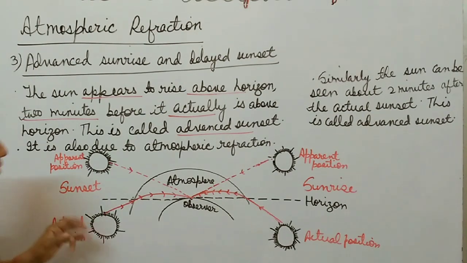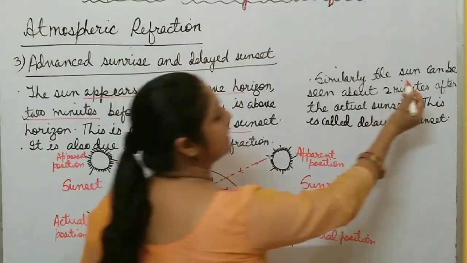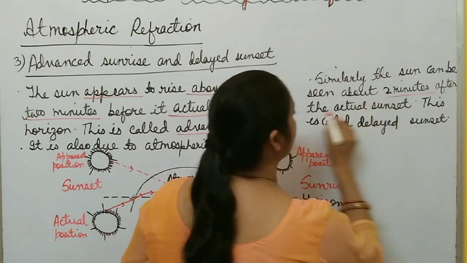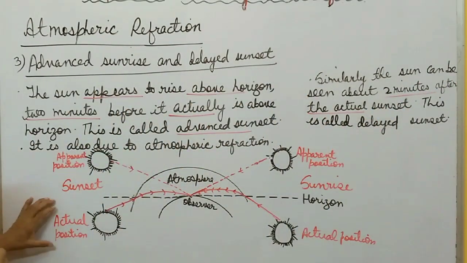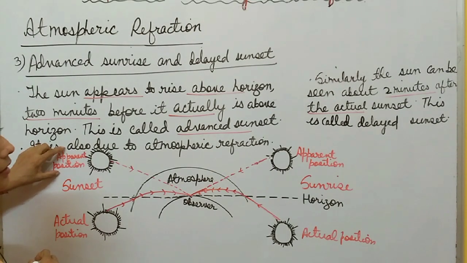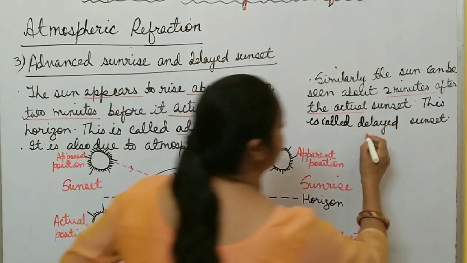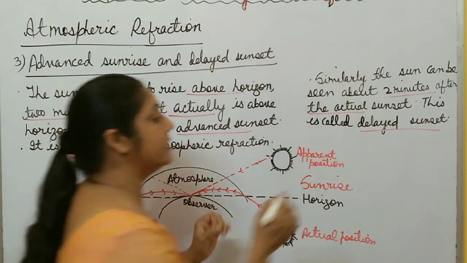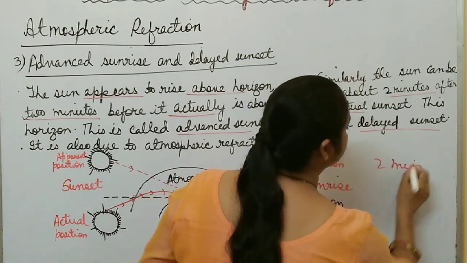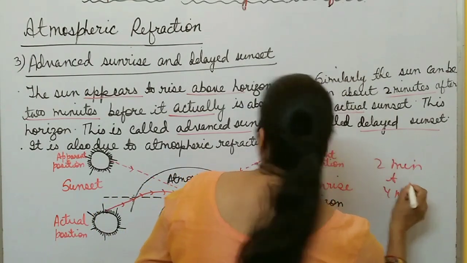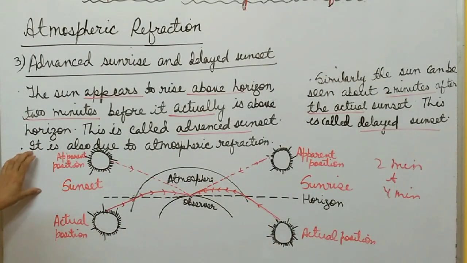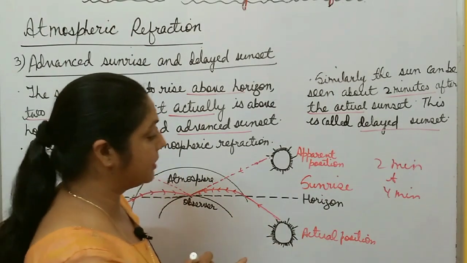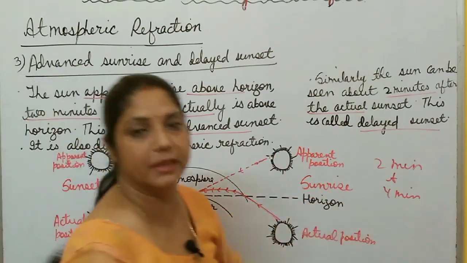I will explain it. Okay, what is delayed sunset? The sun can be seen about 2 minutes after the actual sunset. Actually, the sun is at this position during sunset, but it appears to be here 2 minutes after the actual sunset. This is called delayed sunset. Why does this happen? Why is there advanced sunrise and delayed sunset? There is a 2 to 4 minutes difference between actual sunset and apparent sunset, right? Similarly, between actual sunrise and apparent sunrise, there is a 2 to 4 minutes difference.